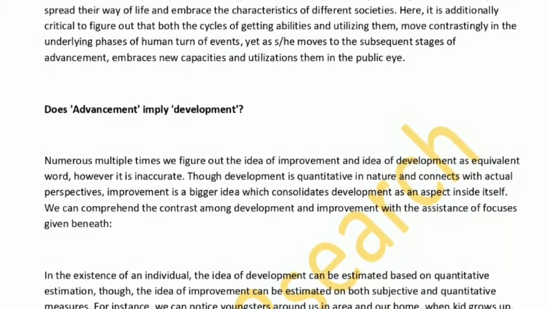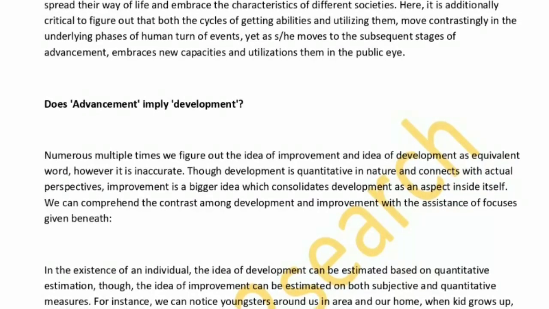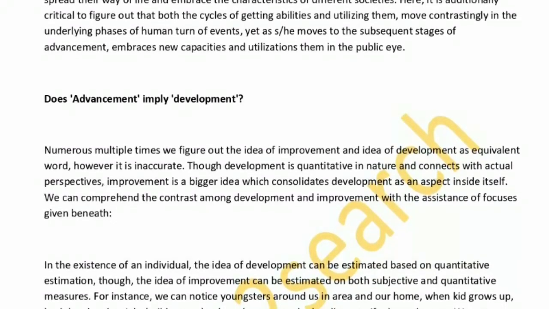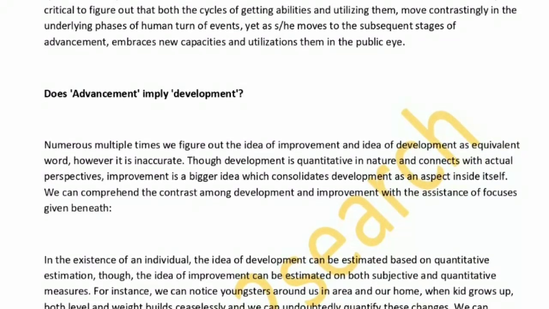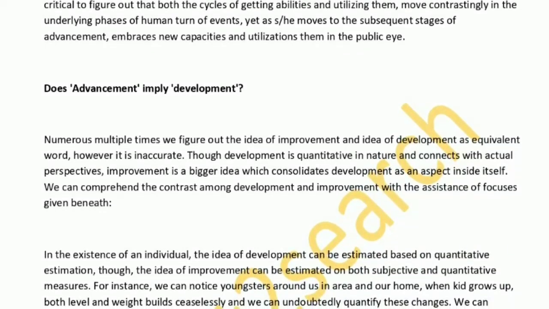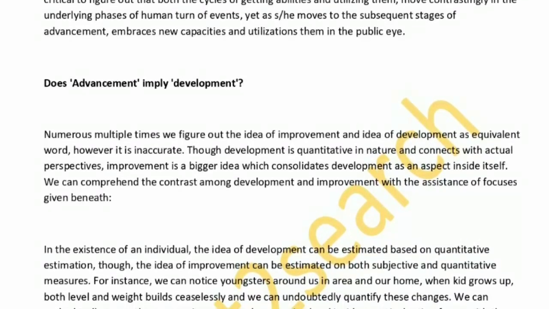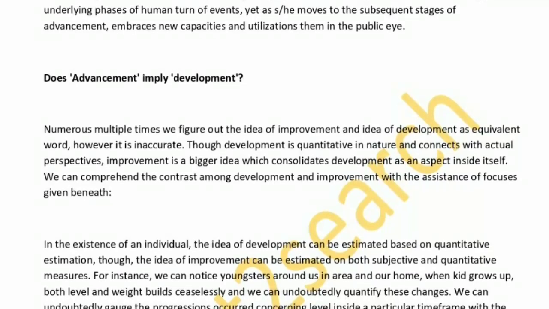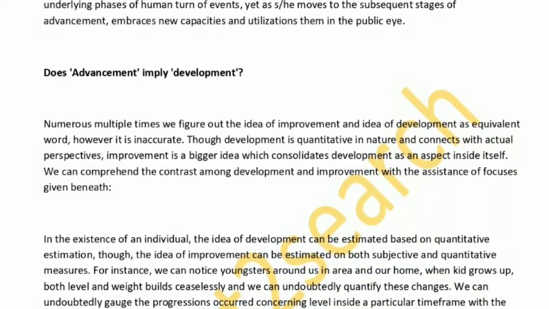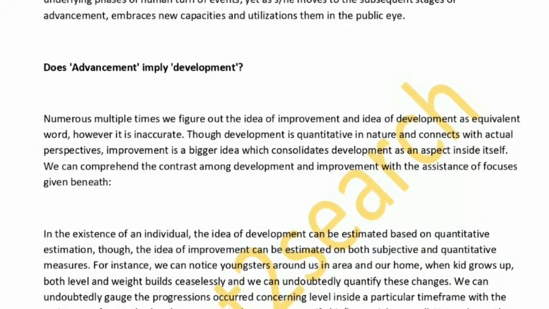Here, it is additionally critical to figure out that both the cycles of getting abilities and utilizing them move contrastingly in the underlying phases of human turn of events, but as he moves to the subsequent stages of advancement, he embraces new capacities and utilizes them in the public eye.